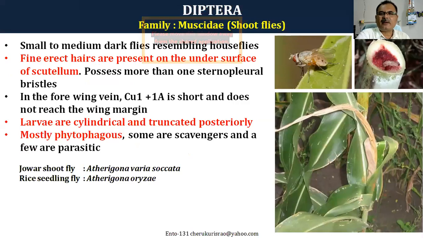And another important family is Muscidae. Muscidae means shoot flies, because their larvae damage the shoots. They are also very small. Out of all these dipterans, mosquitoes, house flies and the fruit flies, Tephritids, only these flies are very big in size, and all other dipterans are very small. These muscids are shoot flies. They are very, very small, dark flies, resembling house flies.